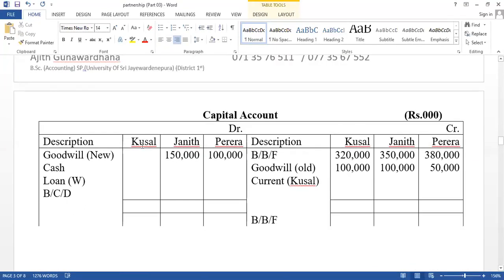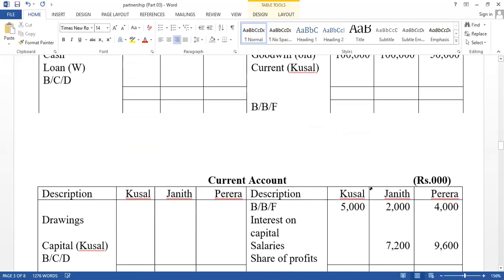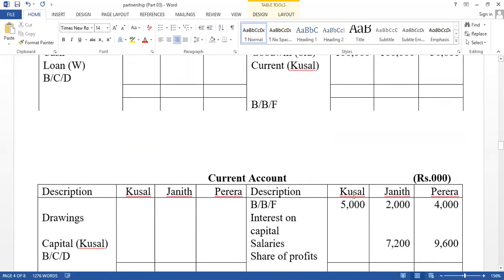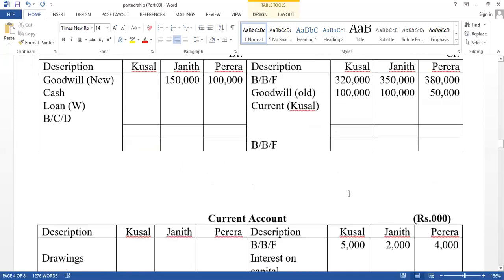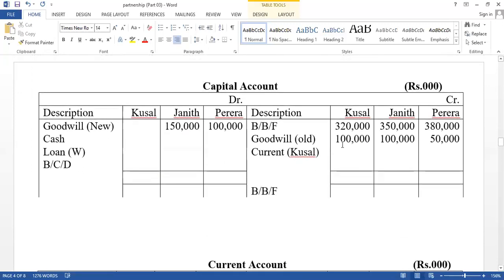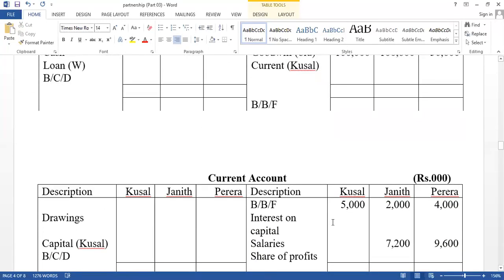As for goodwill, now it does not affect Kusal, who is retiring. The new agreement is available only for Janit and Pereira. Right now, goodwill okay. If retirement is given at the beginning of the year, after adjusting goodwill, the equity of the retired partner can be calculated. Now, important thing: think how to calculate equity. Think, Kusal is not available during the current period. Retirement of Kusal. Therefore, after adjusting goodwill, the equity of the retired partner can be calculated.